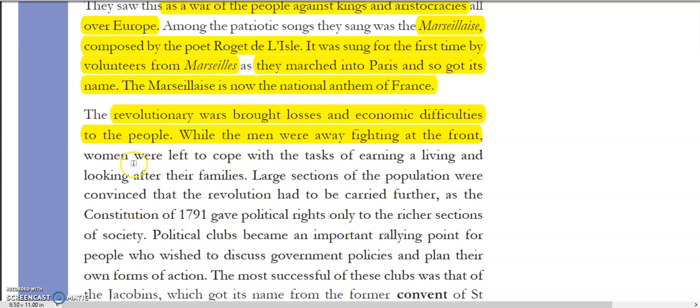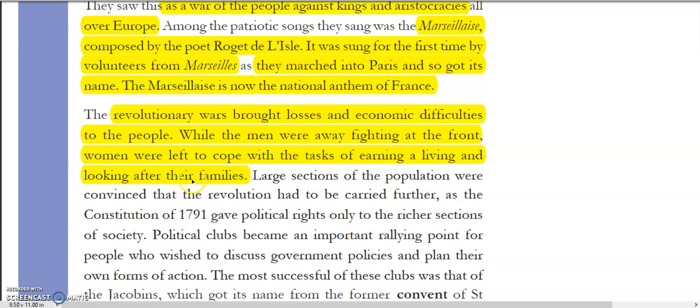While the men were away fighting at the front, women were left with the task of earning, living and looking after their families. And this also has some role that we will see later on. So while men were busy fighting for the nation, women had to take care of the families, and they had to earn also.